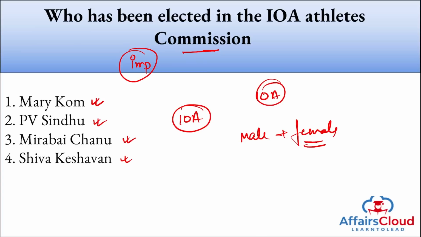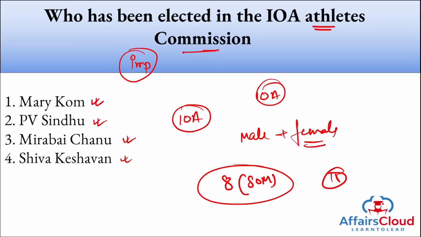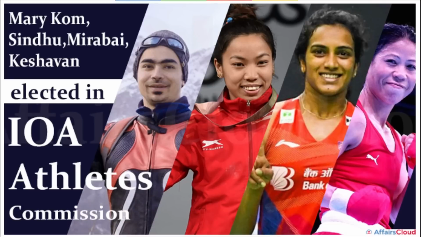Highly important. The main aim of this Athletes Commission will be to select 8 SOMs, that is sports persons of outstanding merit, for which the application will be closing on 15th of November 2022. These 8 SOMs, along with the chairperson and vice chairperson of the Athletes Commission, will be part of the electoral college of the upcoming IOA election. So you need to remember these 4 names: Mary Kom, PV Sindhu, Mirabai Chanu, and Shiva Keshavan. They are the 4 sports persons, as you can see them in the picture. They have been elected into the IOA Athletes Commission.